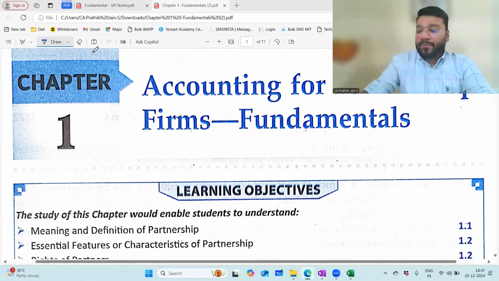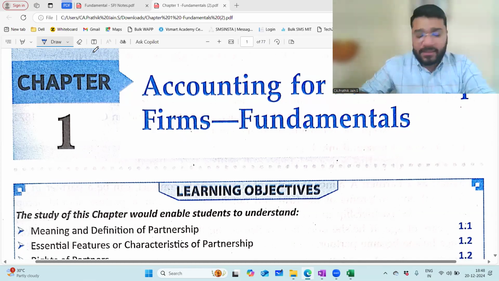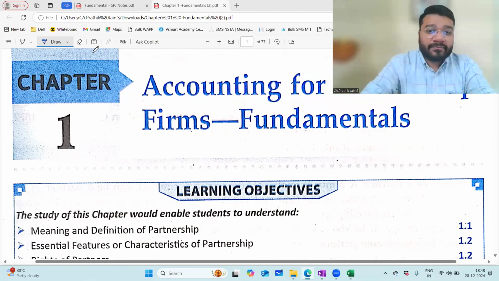So, guys, we started the revision batch in the last class with the very first chapter of the partnership series, just fundamentals of partnership. Before we head forward, let's do a quick recap of what we discussed in the last class. Very important points alone we'll discuss. In the revision batch, cumulative revision is even more important.